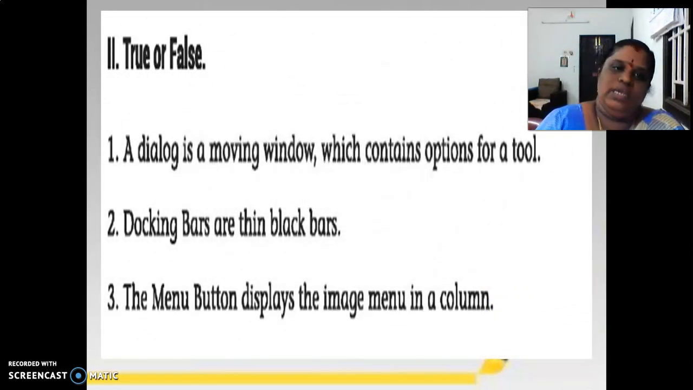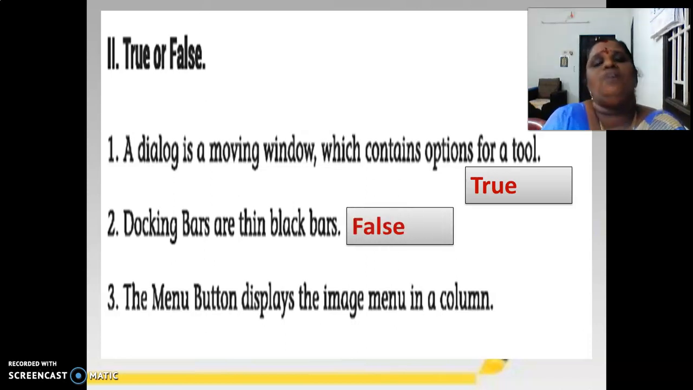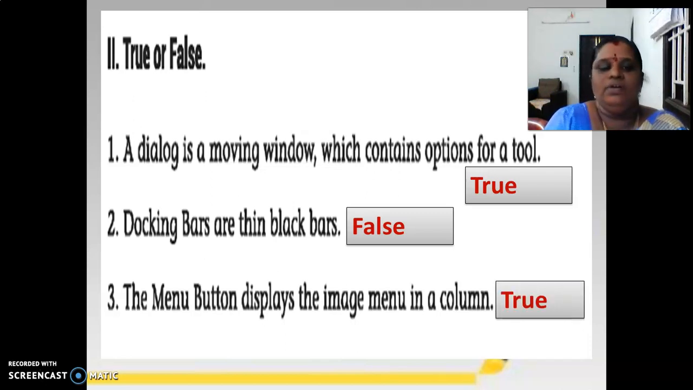True or false? A dialogue is a moving window which contains options for a tool. Yes. A dialogue is a moving window, right? Tool options is a dialogue window, right? So it is true. Docking bars are thin black bars. Yes or no? It's false because docking bars are thin grey color bars, not thin black bars, right? The menu button displays the image menu in a column. Yes. So true. Completed this. True or false? We can enter into the next one.